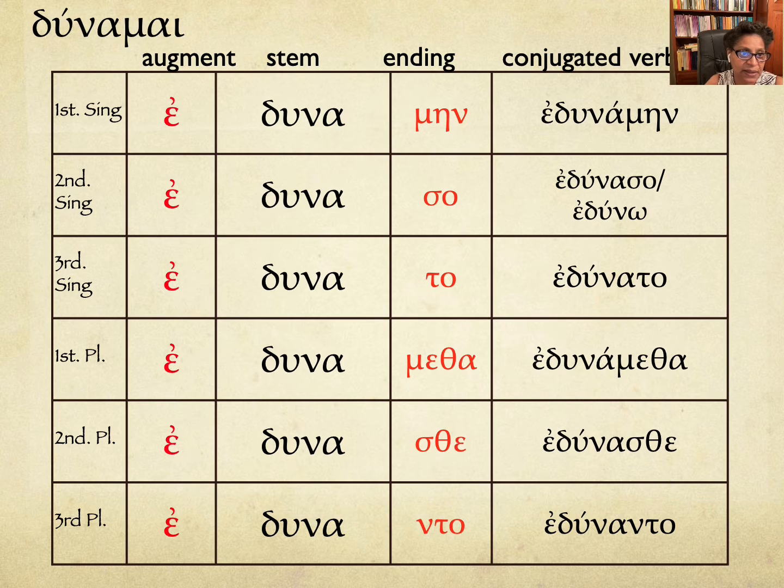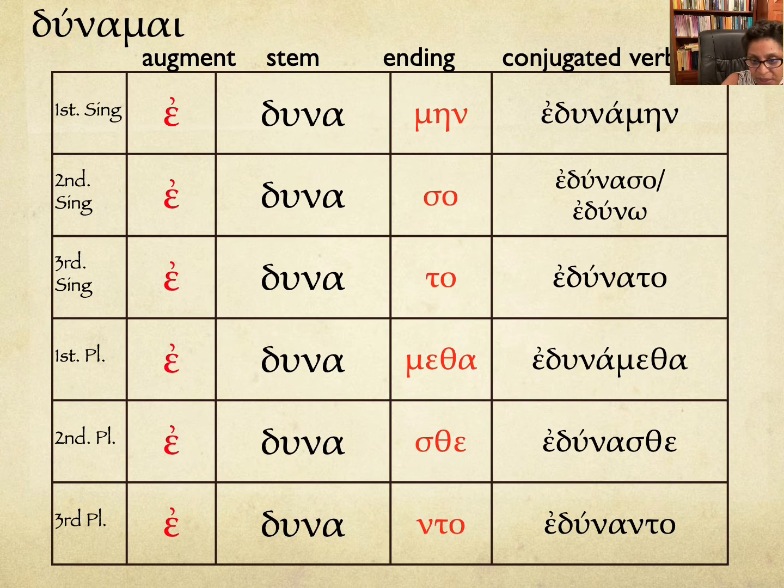Now with dunamai, we have the same issue. We're tacking those endings right onto the stem, but in the second person we see some alternation with both the omega ending and the me verb ending. So dunamain, I used to be able, or I could, or I was able. Dunaso, you were able, or dunao, the other option.